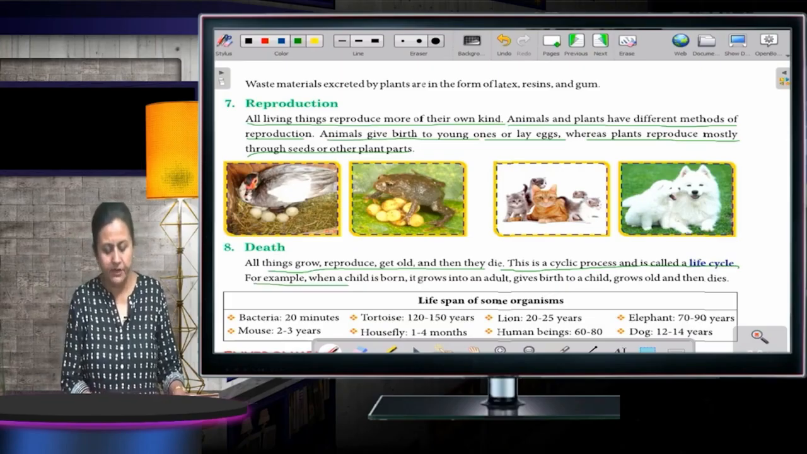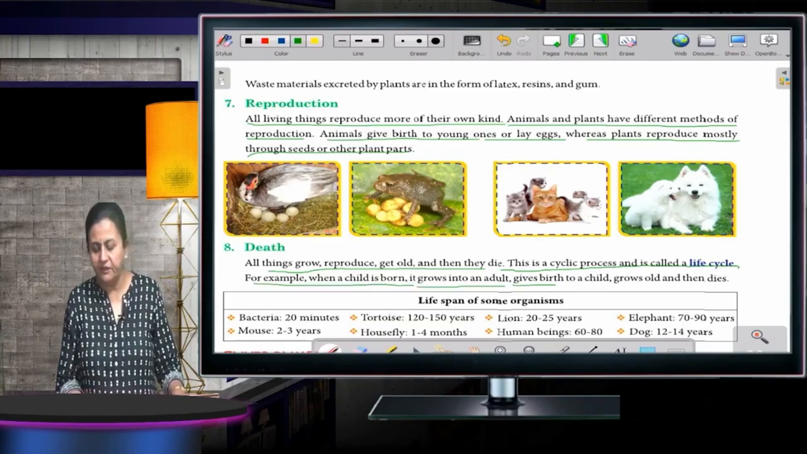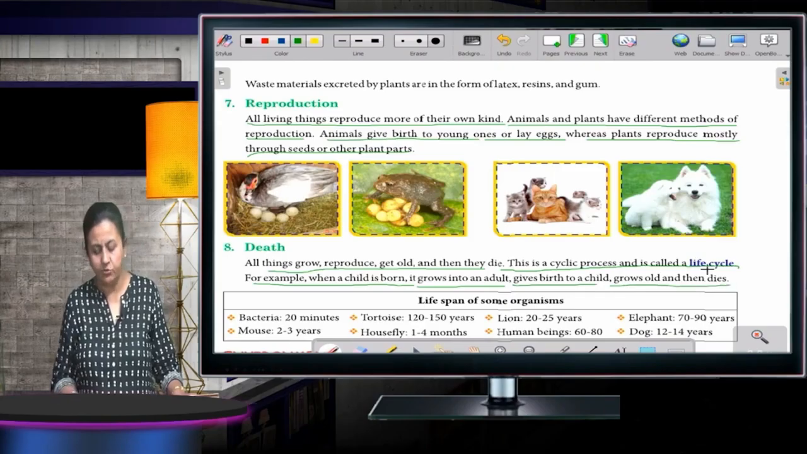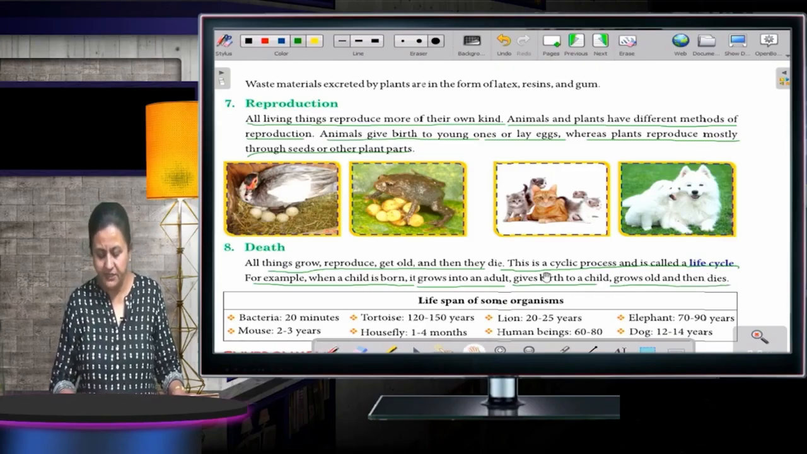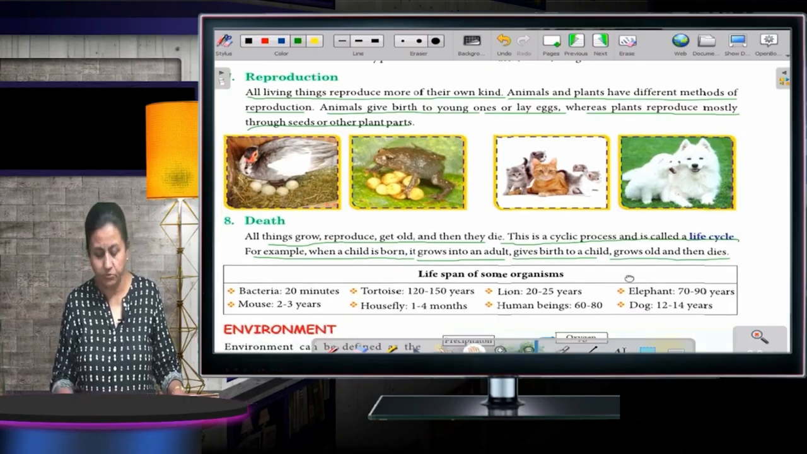For example, when a child is born, it grows into an adult, gives birth to a child, grows old, and then dies. So different lifespans have been given here. You can just go through them.